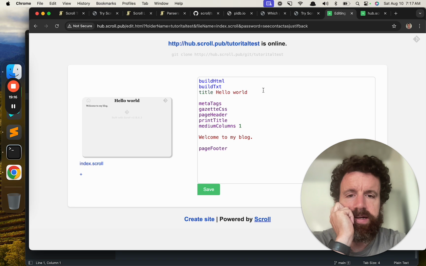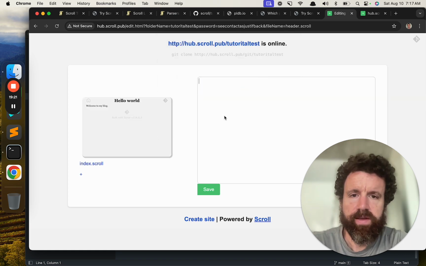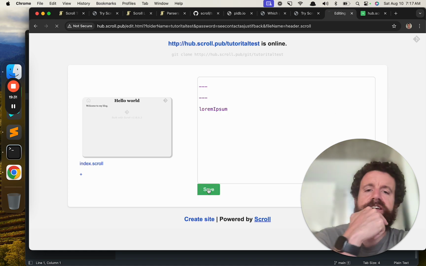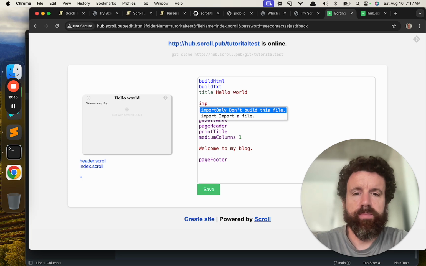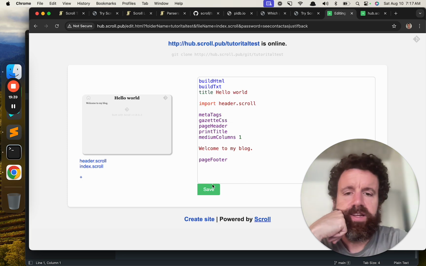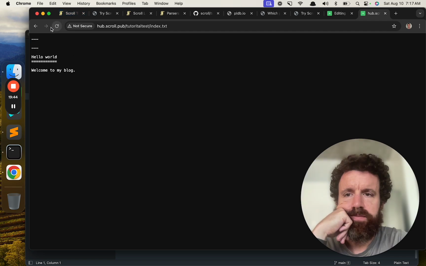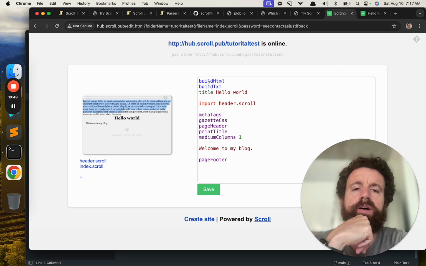Then let's create a new file, header.scroll. And let's just do a lorem ipsum in the header. Obviously not a very good header, but now let's go back to our index file, and I just want to show you the import functionality. That should import the header.scroll, and it puts all that stuff up there. And then that should be live. So that's Scroll Hub. That's the build HTML, build text, import statement.